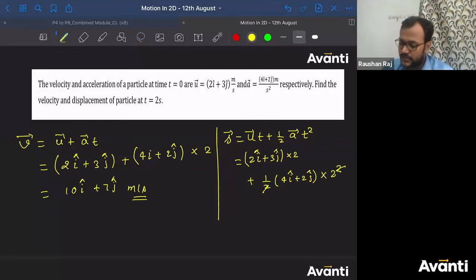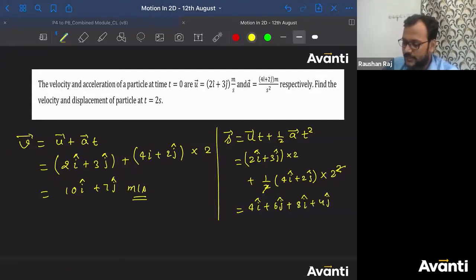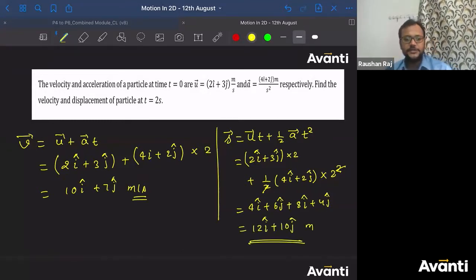Very good. So I'm going to get the answer as not 6i cap, 4i cap plus 6j cap, plus 8i cap plus 4j cap. So the correct answer will be 12i cap plus 10j cap meters. So this is the answer for this question. Guys, how many of you have got this answer? Exactly the same, no variation. Click yes if you have got this answer.